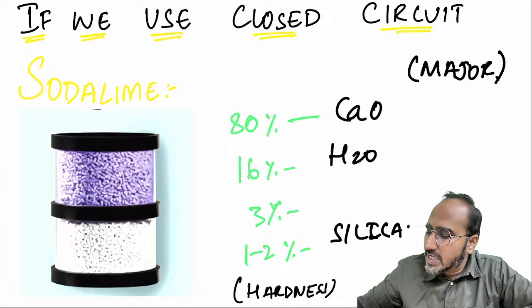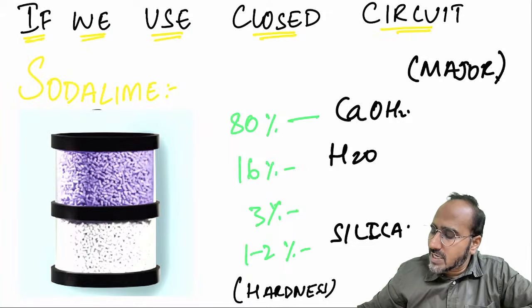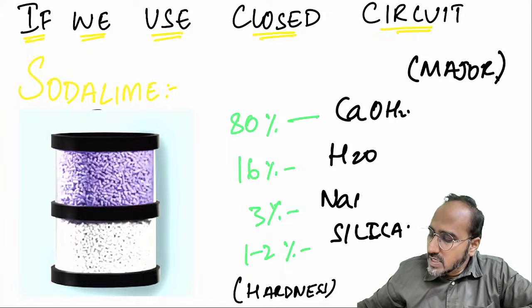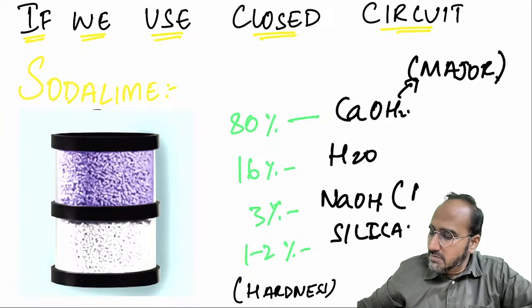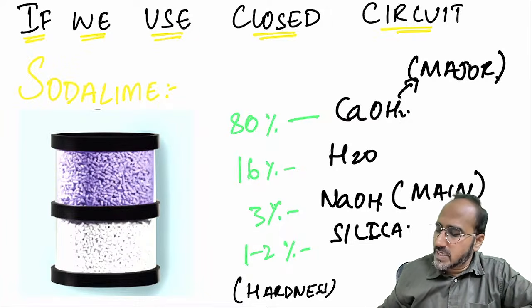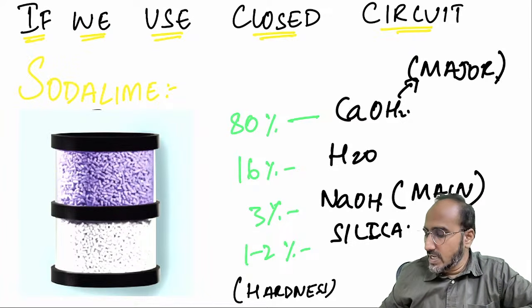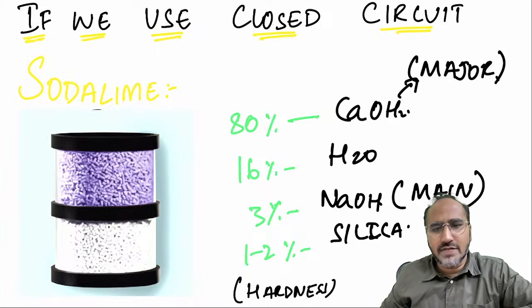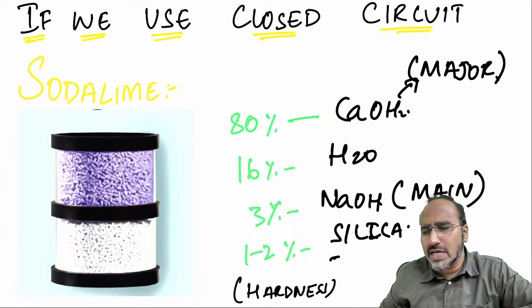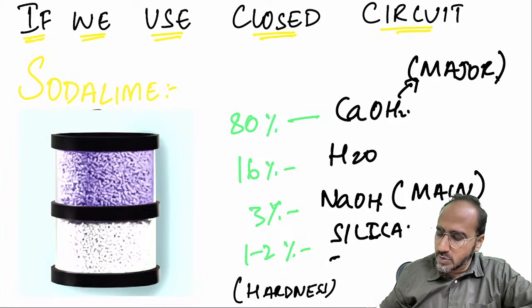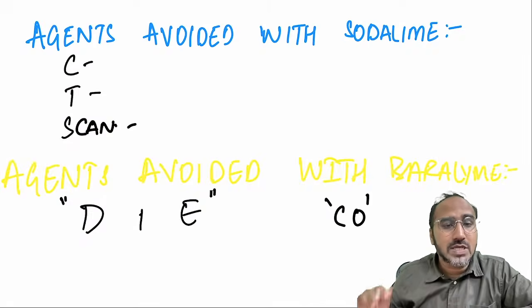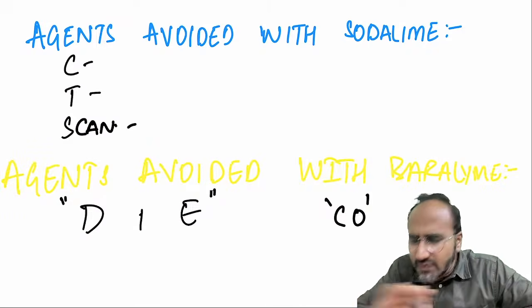80% of soda lime is calcium hydroxide, 16% is water, 3% is sodium hydroxide. So the major component is calcium hydroxide, but the main component without which it cannot be formed is what? Sodium hydroxide. And 1 to 2% is made up of silica, which improves the hardness of the soda lime granules. When you are using soda lime, 3 inhalational agents should never be given, guys.